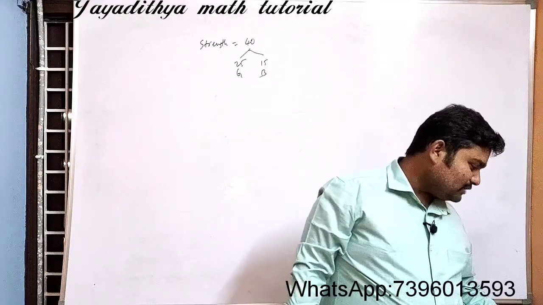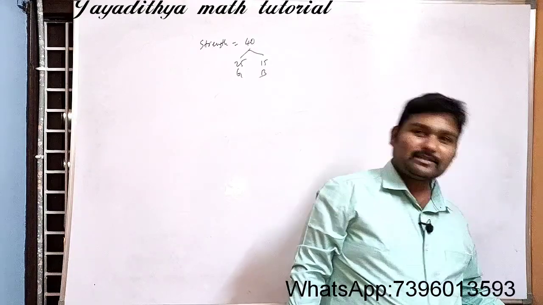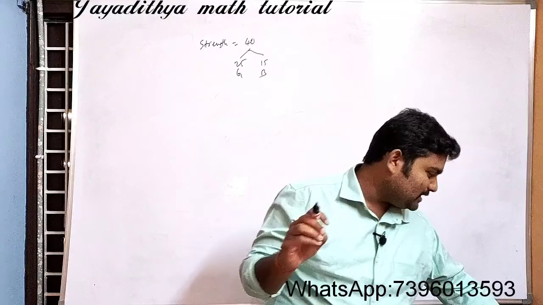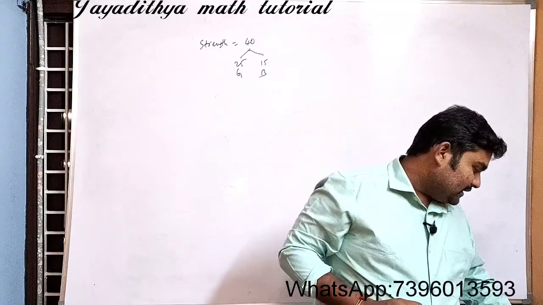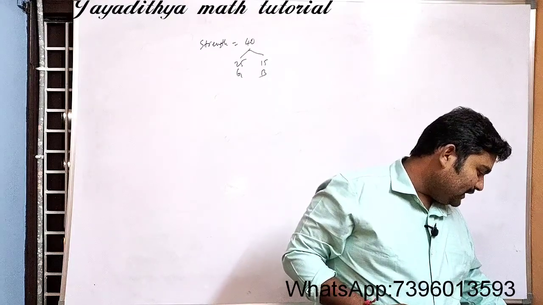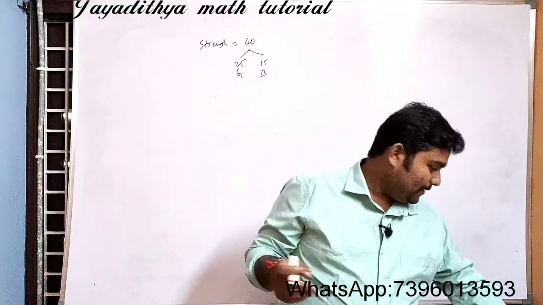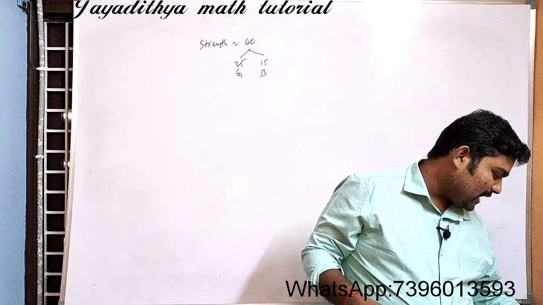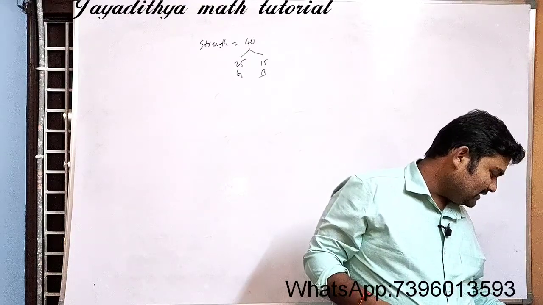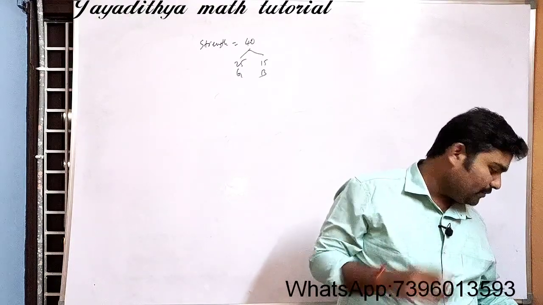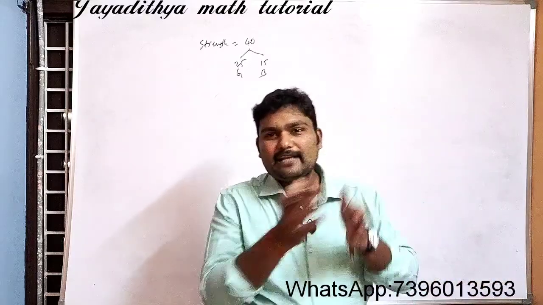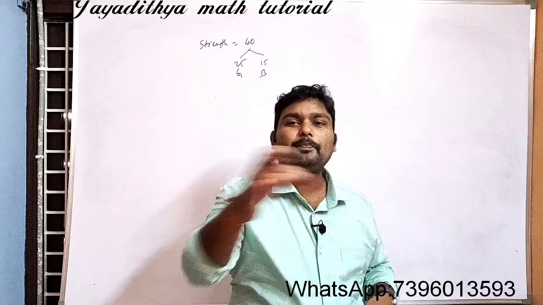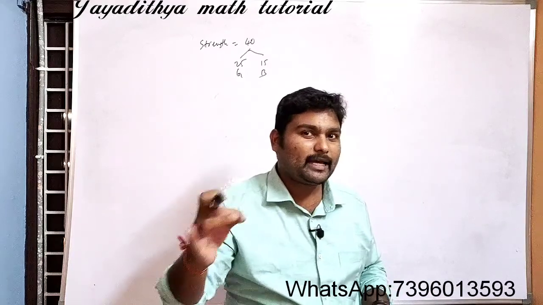So the class teacher has to select one student as a class representative, class leader. She writes the names of each student on separate cards. Okay, and the cards being identical, she puts the cards in a box and stirs them thoroughly. She draws one card from the box. So see here, she has written all the names of the students and put them in a box, and she wants to pick a card.